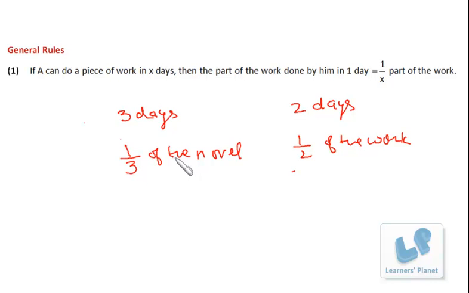Similarly, if I can finish any work in 10 days, that means 1/10 of the work I can do in one day. So on an average, we have to find out a single day or unit work. Okay. Let's see the next point.